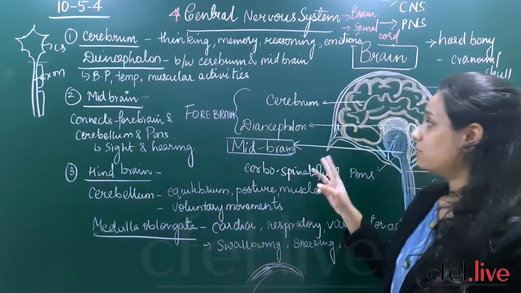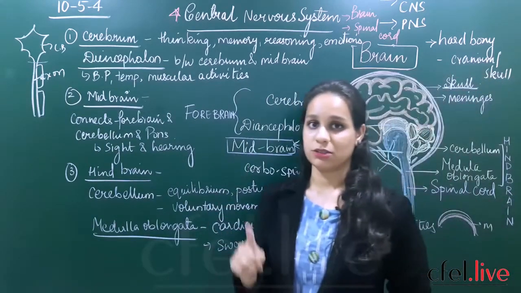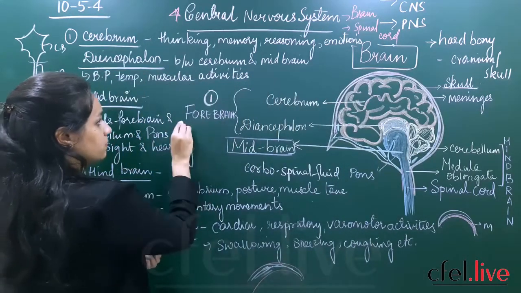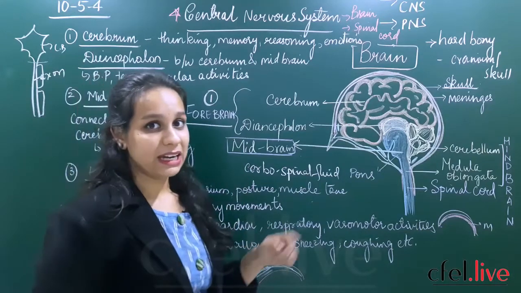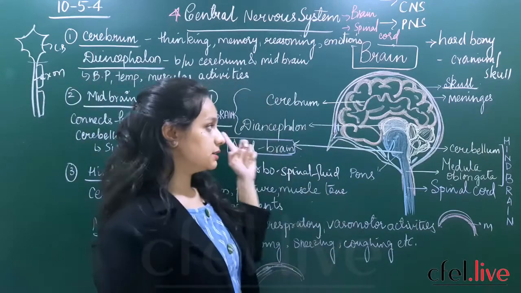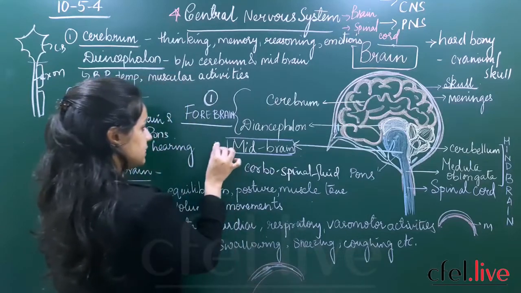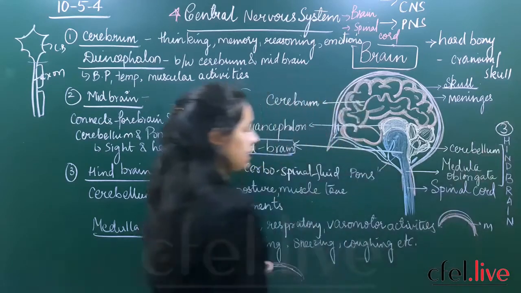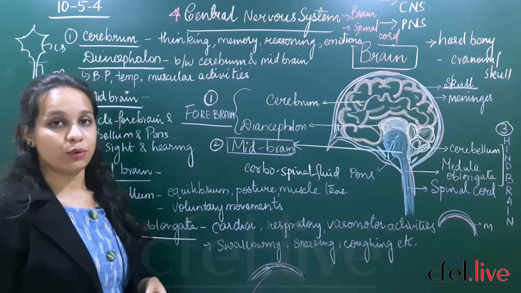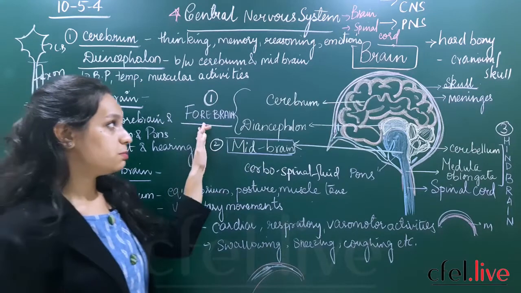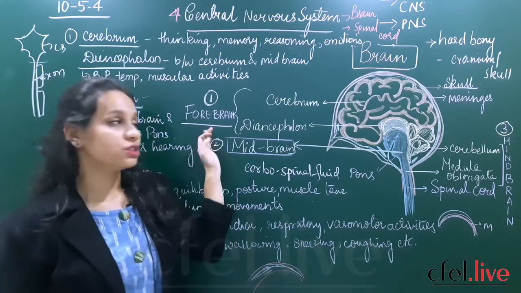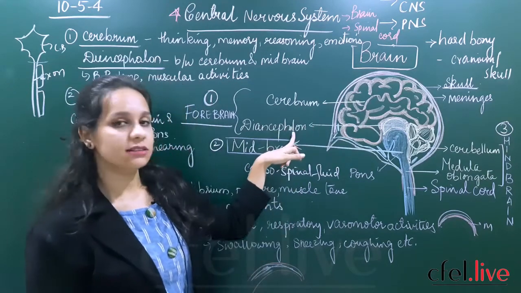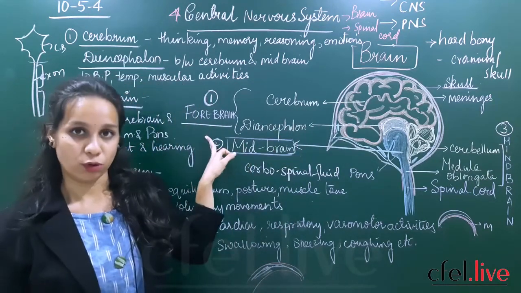So the brain is divided into three major parts. The first part is called the forebrain, the second one is the midbrain, and the third one is called the hindbrain. So the brain has three important divisions or parts. The first part is the forebrain and it constitutes the cerebrum and the diencephalon. So cerebrum plus the diencephalon will make the forebrain.